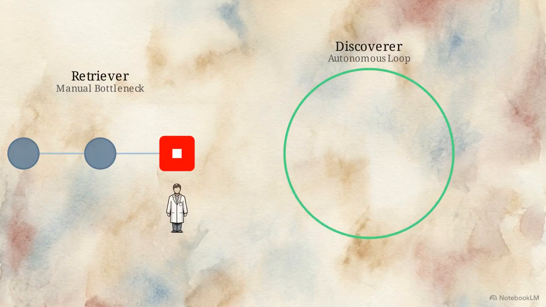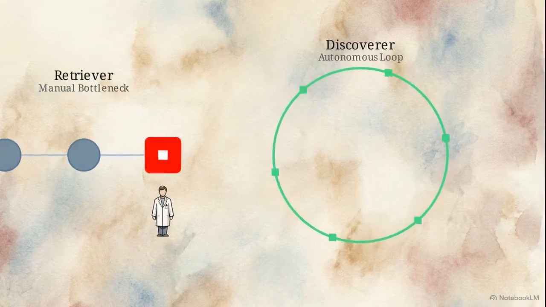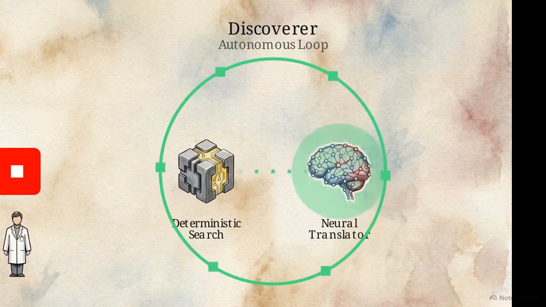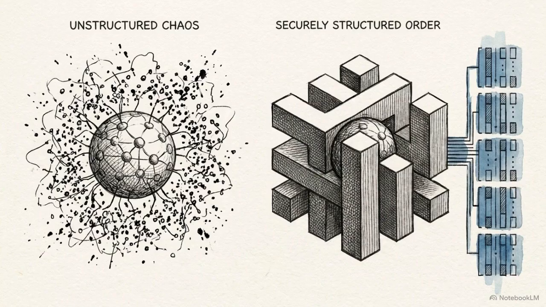This diagram outlines the structural difference. The left retriever's flow stops, waiting for human input. The right discoverer operates in a continuous, closed loop. The core of this neuro-symbolic approach pairs a deterministic mathematical search directly with a neuro-language translator. Generalized LLMs cannot verify hardware autonomously. They must be anchored by a rigid mathematical search mechanism to provide verifiable data.